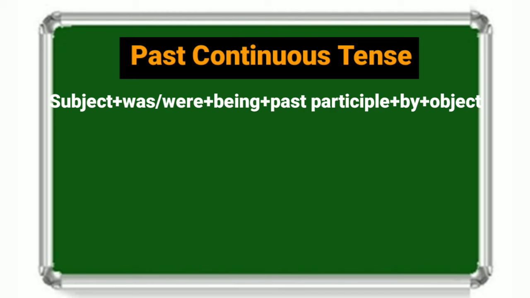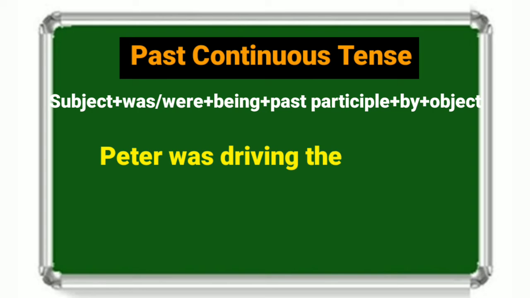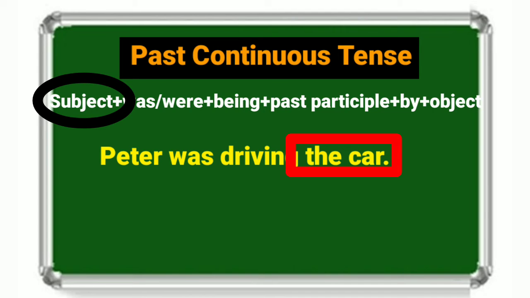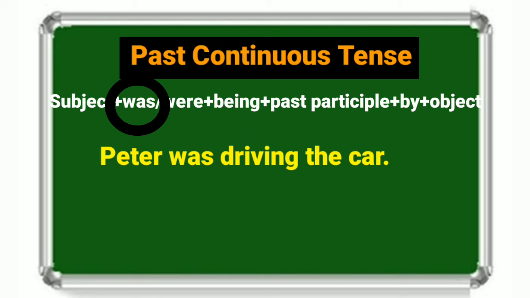Now, let's take the example. Peter was driving the car. Here, the object of active voice is the car, which would change to the subject of passive voice. The subject is singular, therefore auxiliary verb was will come, followed by being.